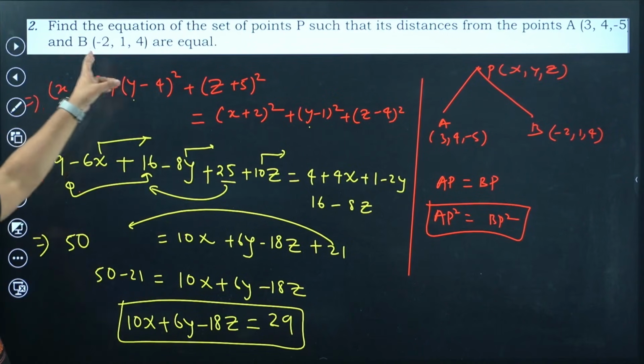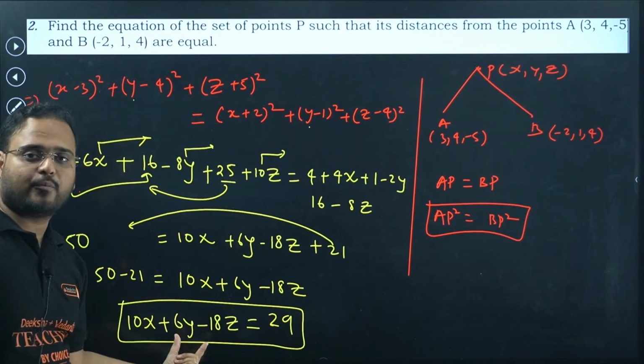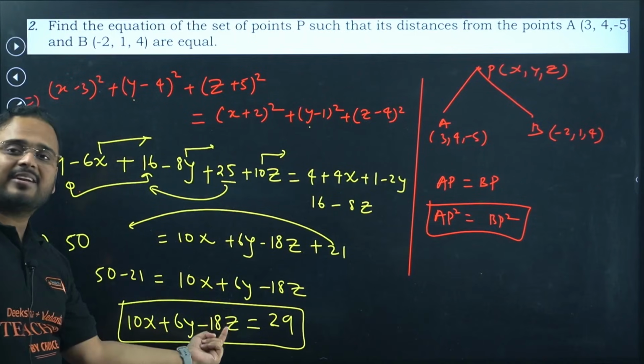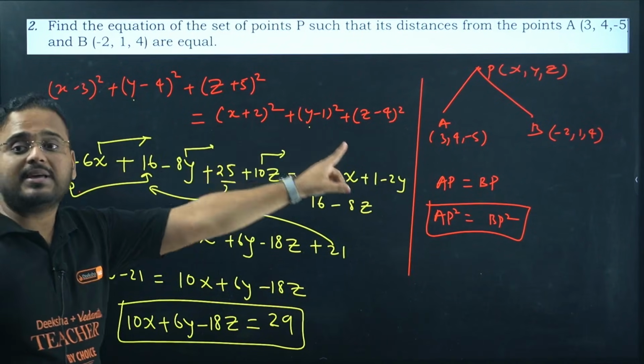We're looking for the equation of the set of the points. This is the equation of the set of the points. We got a relation between x, y, z, right? That is the point P. Okay.